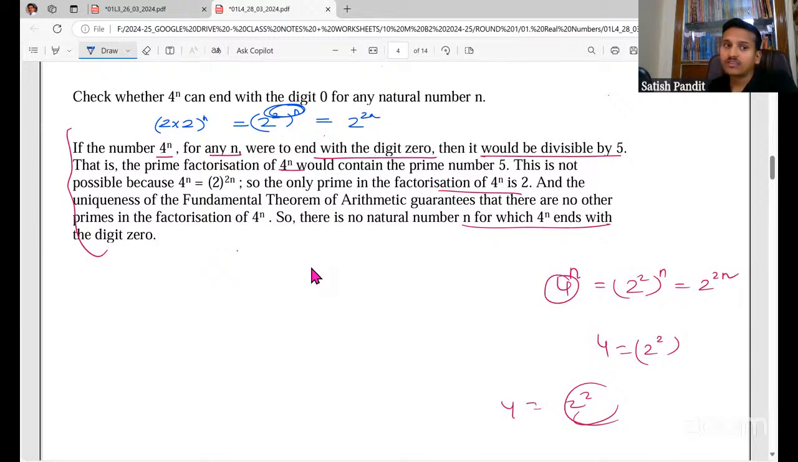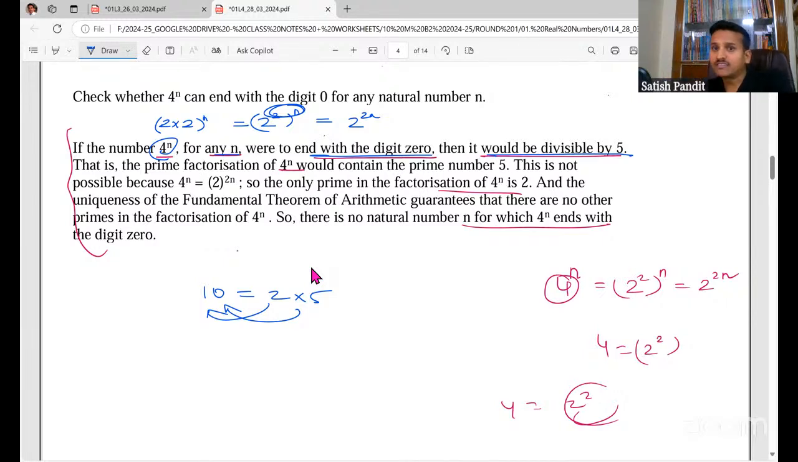Correct? So we say if the number 4 to the power n for any n were to end with the digit 0, then it will be divisible by 5. Okay. See, if something is a factor, it will divide, right? Factors are the exact divisors. Today morning only we have seen that factors are the exact divisors. So suppose if I have 10, 10 is 2 into 5, right? 2 is also able to divide 10, 5 is also able to divide 10. That is why both are factors. Okay. Factors are the exact divisors.